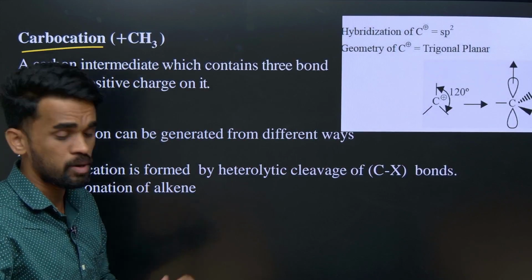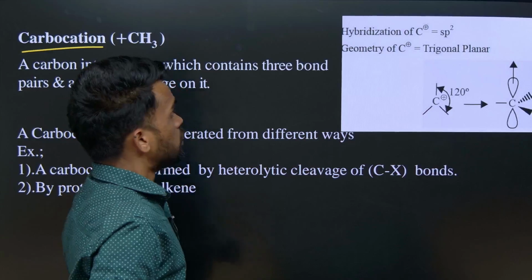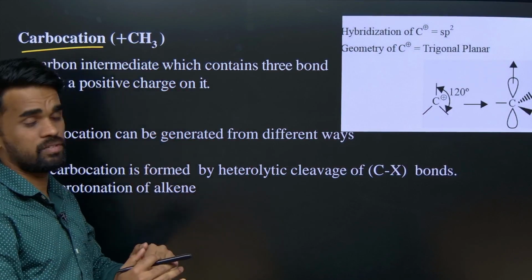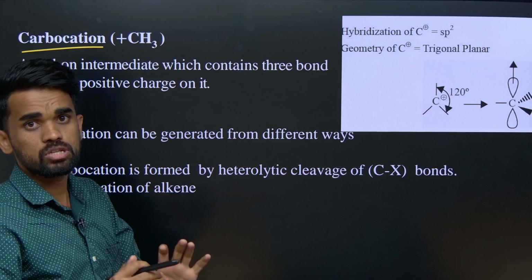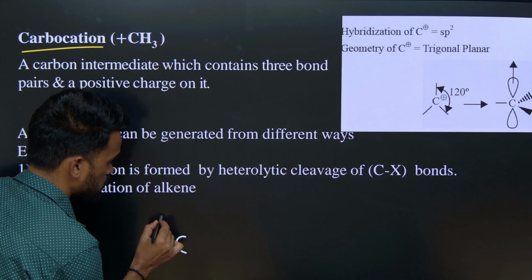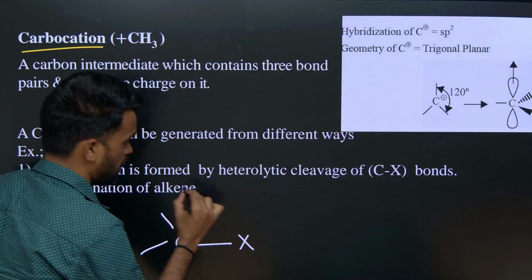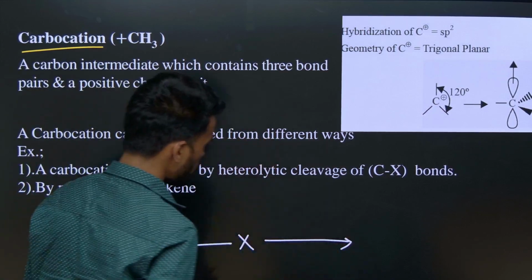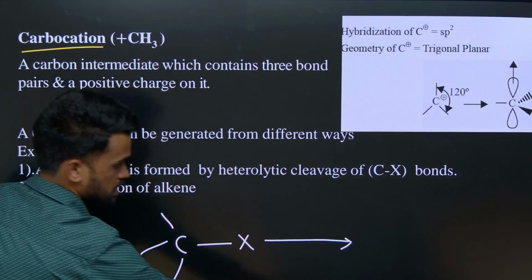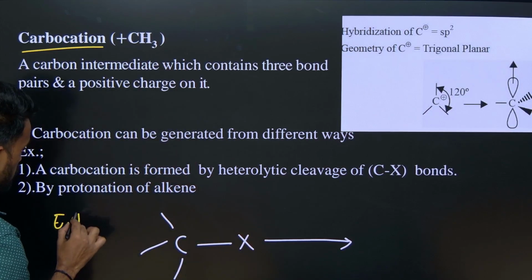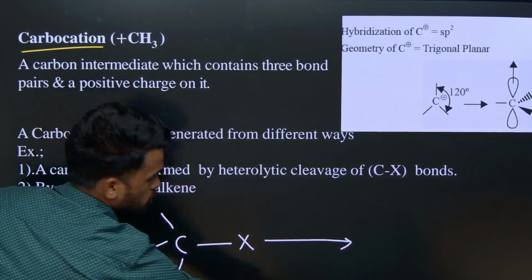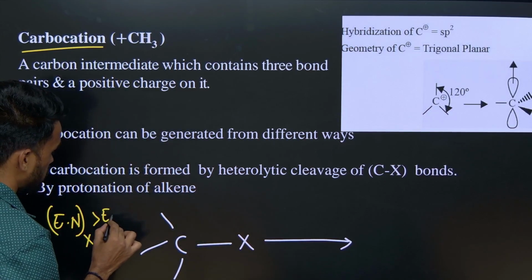How is this carbocation formed? By heterolytic cleavage. When the bond breakage is heterolytic, if the carbon has low electronegativity, then carbon is going to get a positive charge by losing its electrons. Let us say there are three bonds around the carbon like this, and on one side it has some halogen X. The electronegativity of X is more than the electronegativity of carbon.